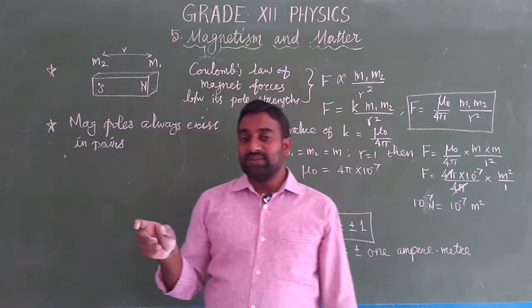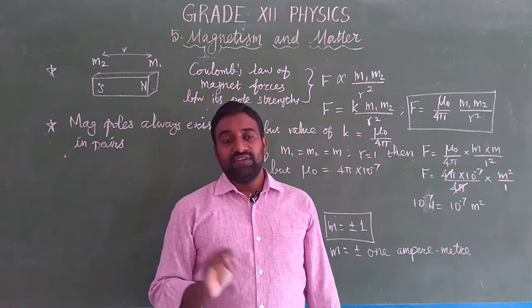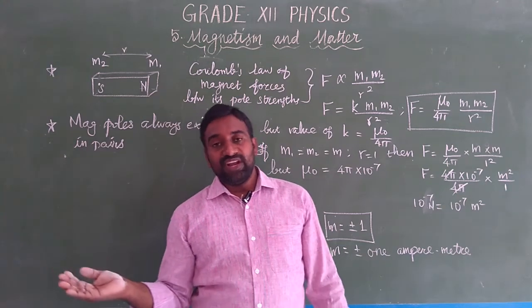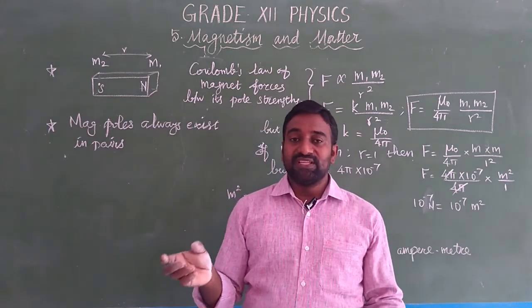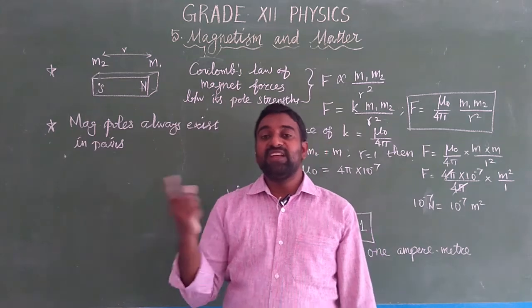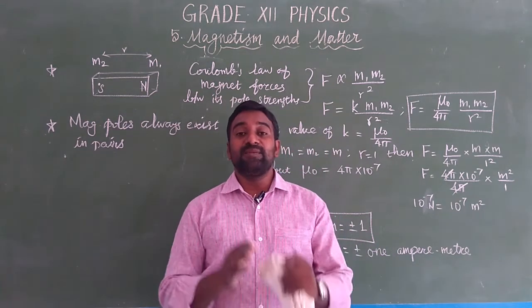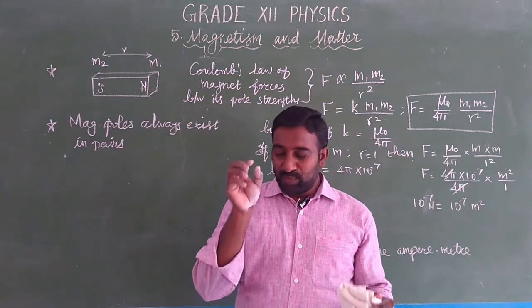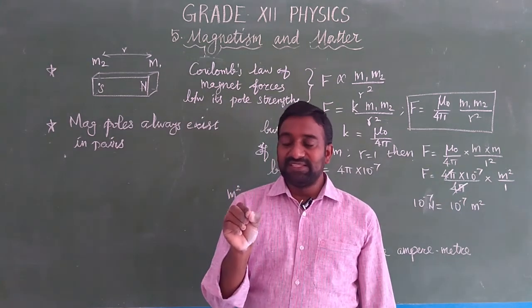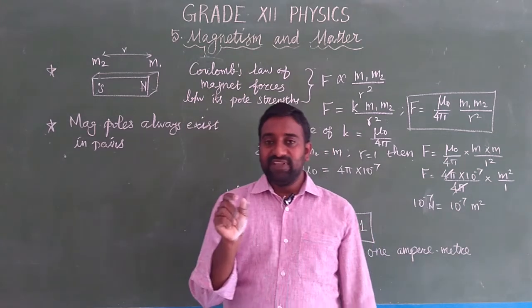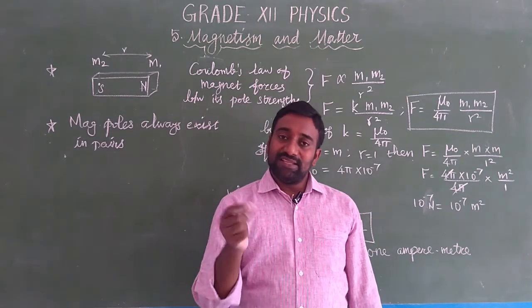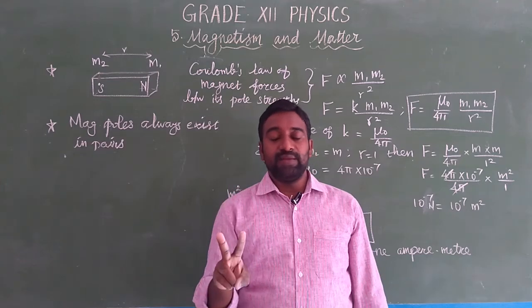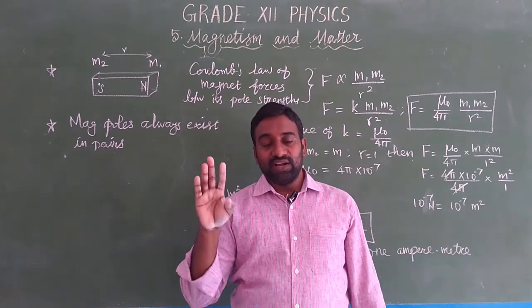But in electric charge, we have a positive and negative charge. We have positive charges separately, electric poles separately. Likewise, we cannot have magnetic monopoles. So practically, magnetic monopoles do not exist. Even a small piece of the magnet, the iron filings, if you magnetize that, it also has a dipole. So magnetic dipoles are always there.